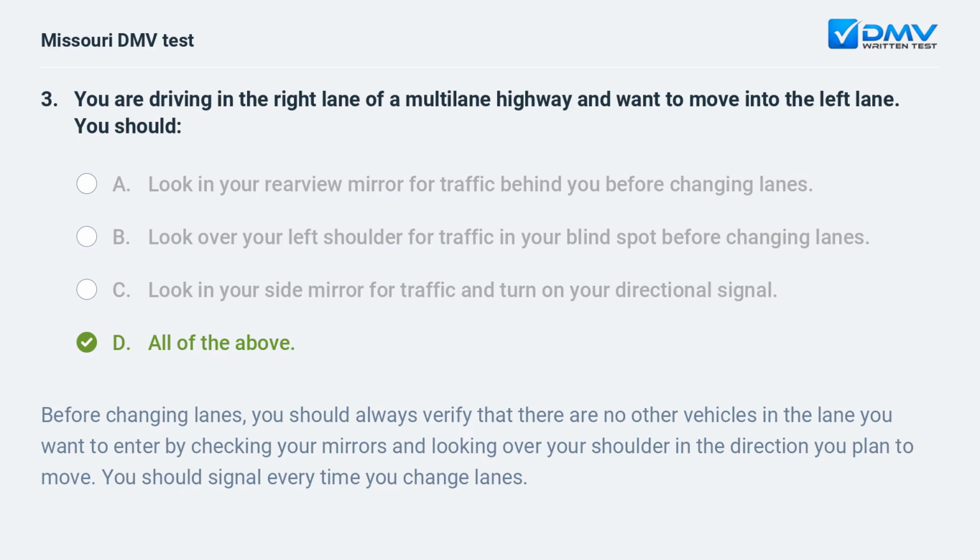D, all of the above. Before changing lanes, you should always verify that there are no other vehicles in the lane you want to enter by checking your mirrors and looking over your shoulder in the direction you plan to move. You should signal every time you change lanes.